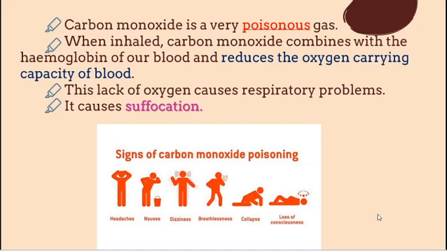The main point of carbon monoxide is that it is a very poisonous gas. Comparing to sulfur dioxide and nitrogen oxides, carbon monoxide is in the first position of poisonous type. If we inhale carbon monoxide, it leads to brain death, as well as it reduces the oxygen carrying capacity in our blood. It leads to brain death, as well as it causes respiratory problems.